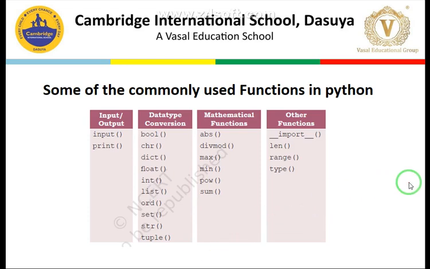Students, here you can see some of the commonly used functions. First, the input and output functions we have already used. The second category is data type conversion functions: boolean, character, dictionary, float, integer, list, and so on. These are the functions related to data type conversions. Next we have mathematical functions like abs for absolute values, divmod, functions to find the maximum and minimum values, the power function, and the sum function. These fall under the category of mathematical functions.